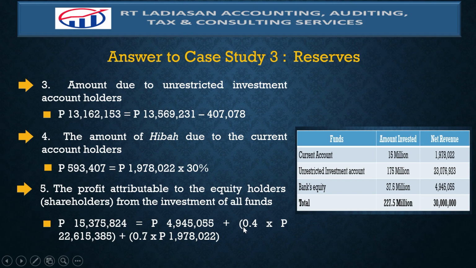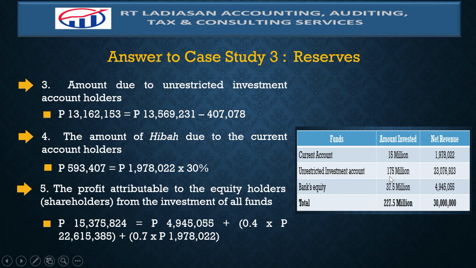Take note that the sharing is 40% for the bank, and the profit attributable to the equity holders based on that is the 40% of 22,615,385. The 22,615,385 is actually the profit attributable to unrestricted investment account after the profit equalization reserve.